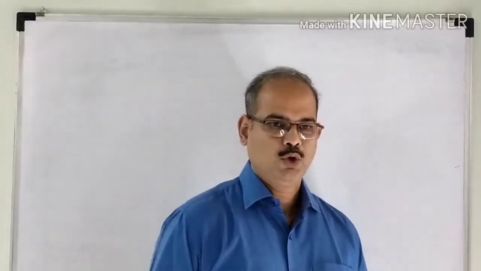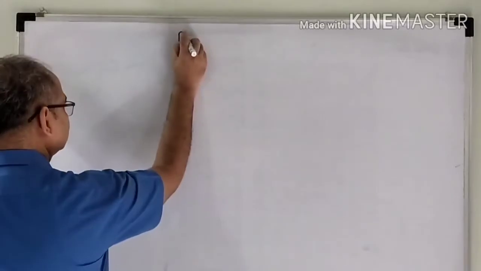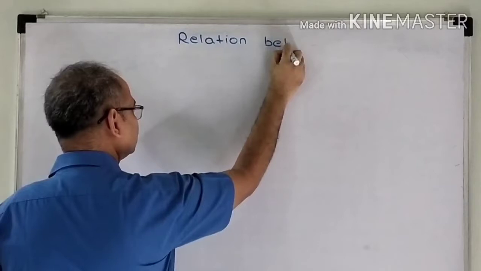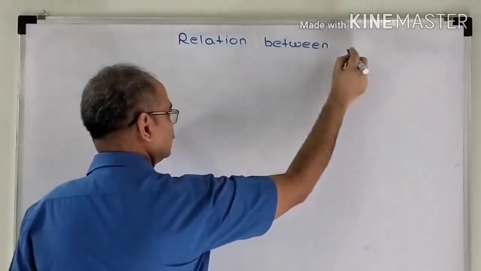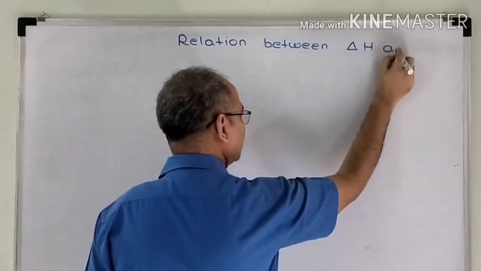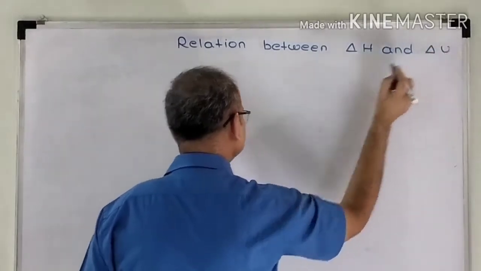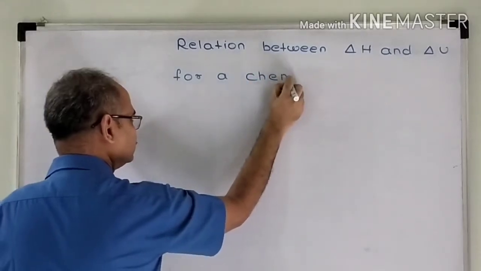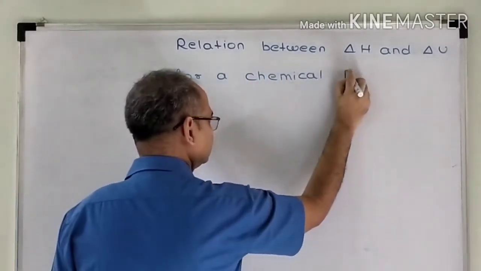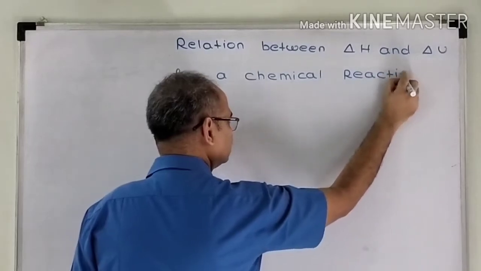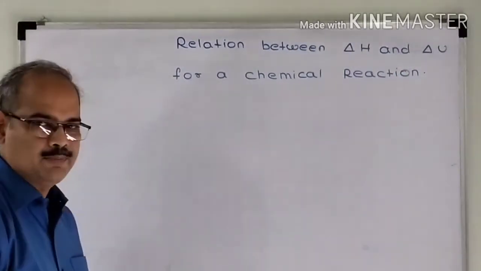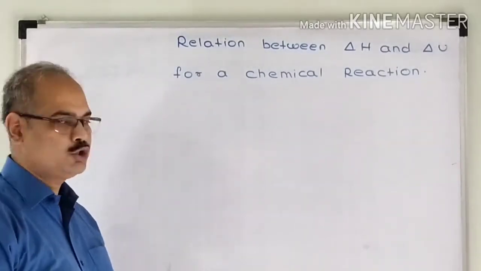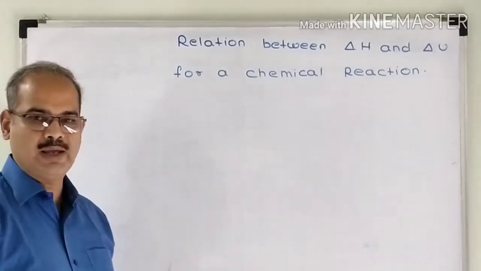Now let us see what is the relation between delta H and delta U for a chemical reaction. So now what are we going to study? We are going to study the relation between delta H, change in enthalpy, and delta U, change in internal energy, for a chemical reaction.